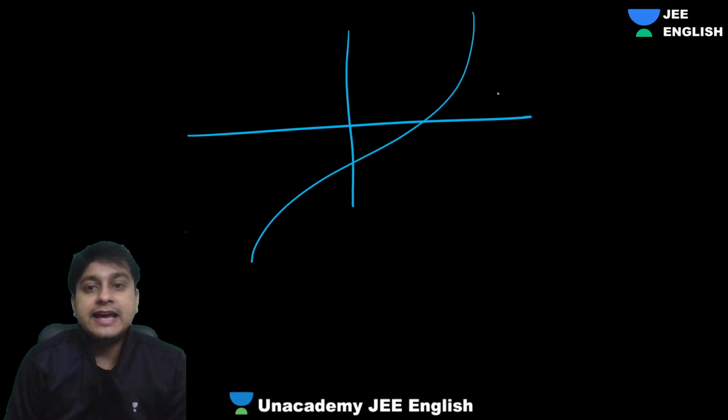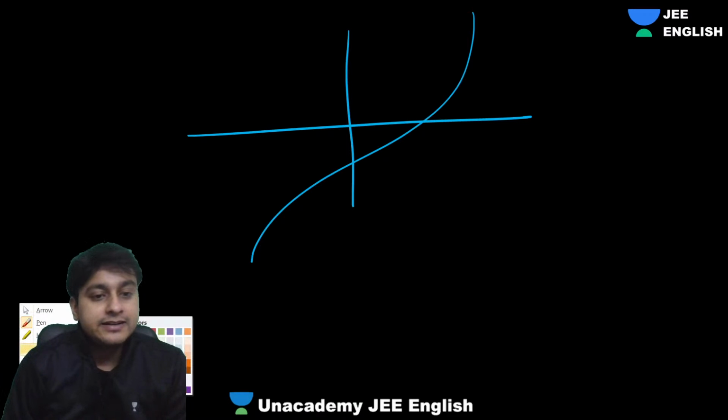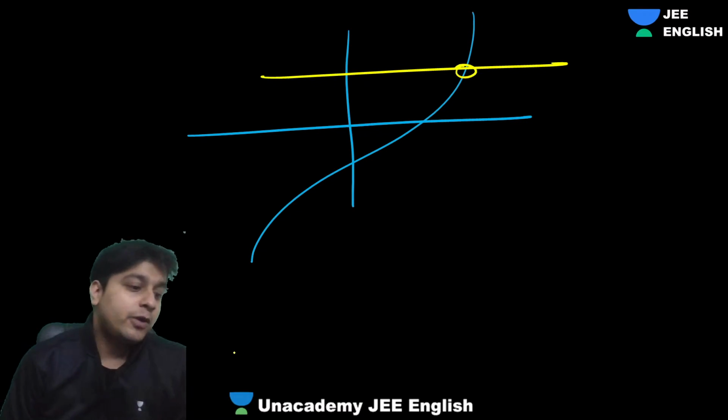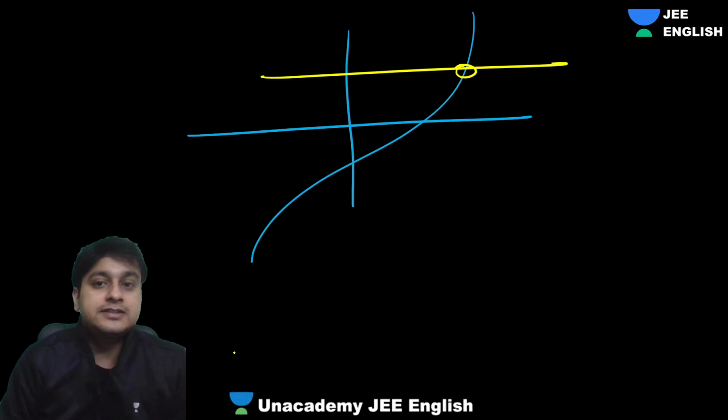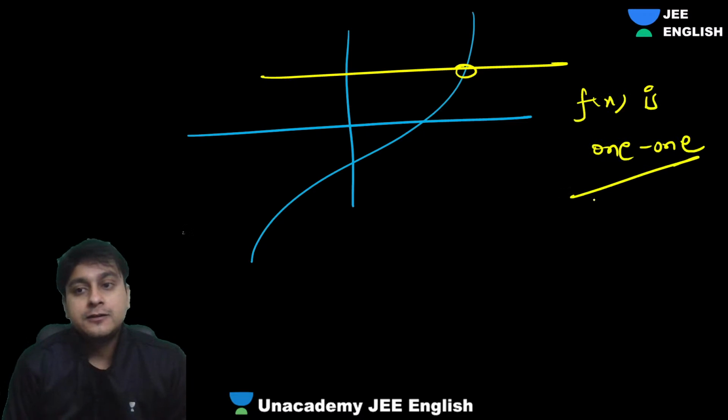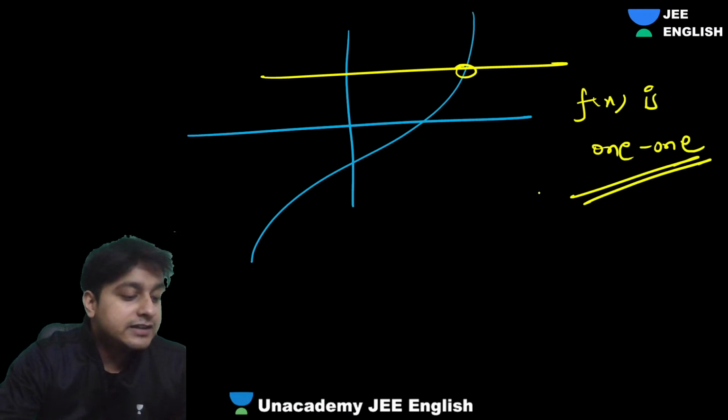Obviously, we have analyzed that the graph will be an increasing function. If you draw a horizontal line, then it will only cut once. That's it. Just once. So that's the reason why, guys, f of x is 1-1. Right? Now, how to check whether it is onto or not?